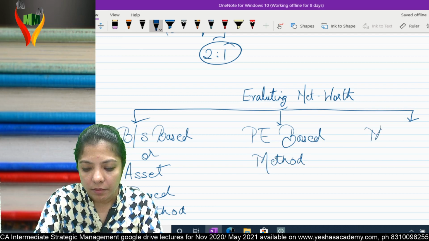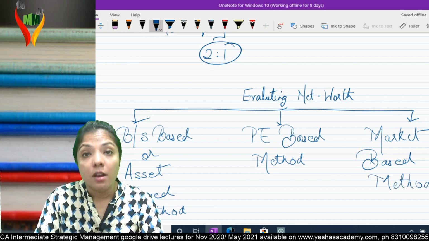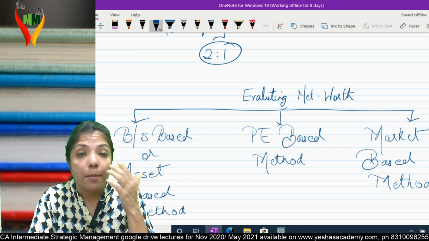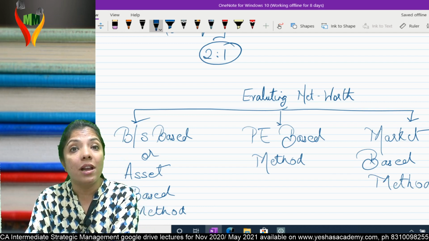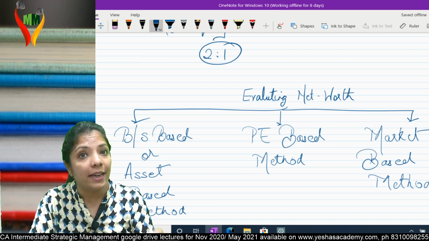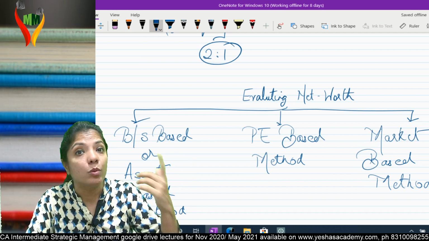And third is the market based method. Why is the first one called the balance sheet based method or asset based method? Because the balance sheet or assets will help you evaluate the net worth. Second, profit will help you, and third, market means outsider.